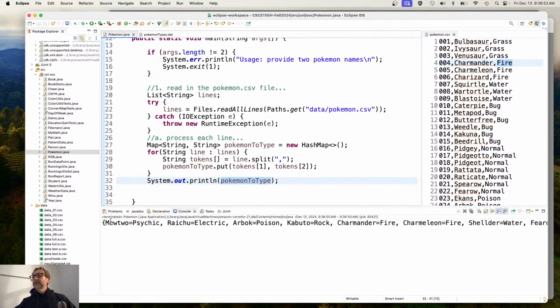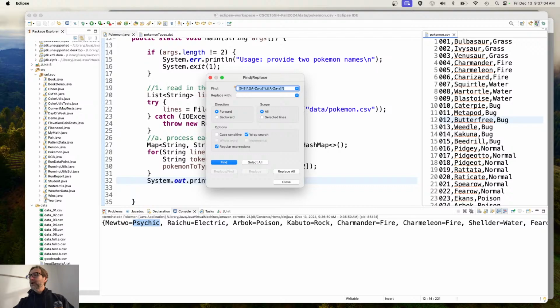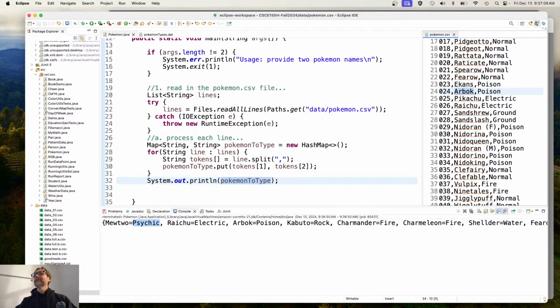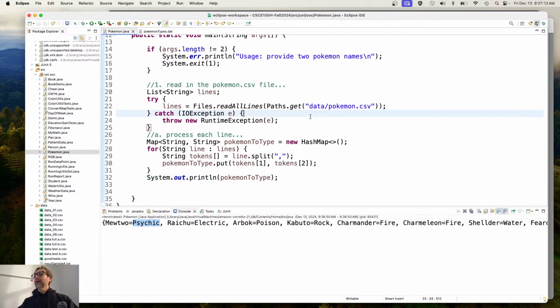There we go. It's not complete yet, I'm only debugging this. Mewtwo goes to Psychic. Does anybody know anything about Pokemon that can verify this? Oh, okay. So then let's look up, just do a spot check here. Arbok, they are indeed poisonous. Right? I'm convinced that they're all there. Let's go ahead and get rid of that now.